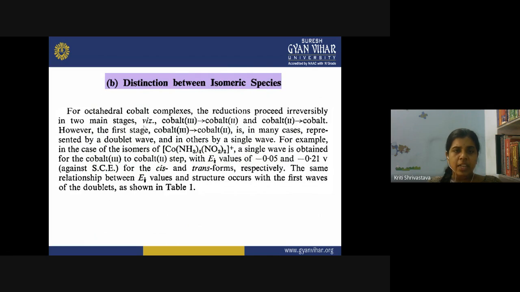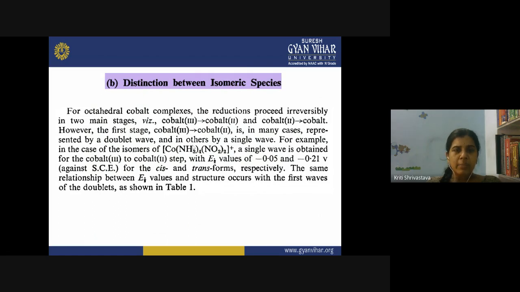The reduction takes place first with cobalt converting from its +3 to +2 oxidation state, and then +2 to 0. However, in the first stage, when cobalt is converted from +3 to +2, in many cases it is represented by a doublet wave and in others by a single wave.